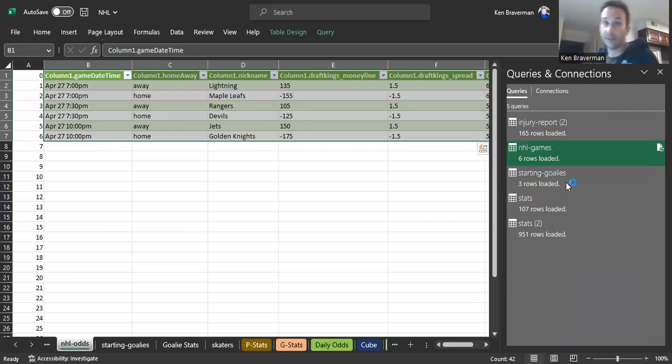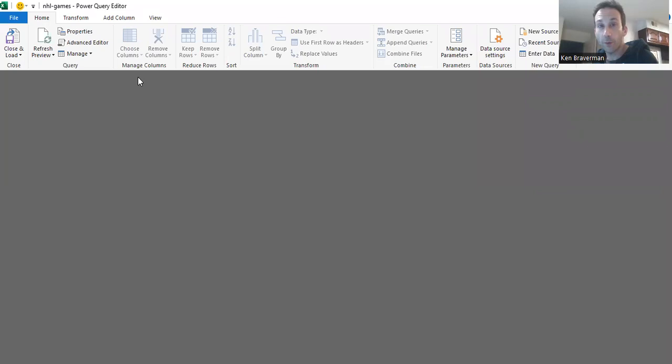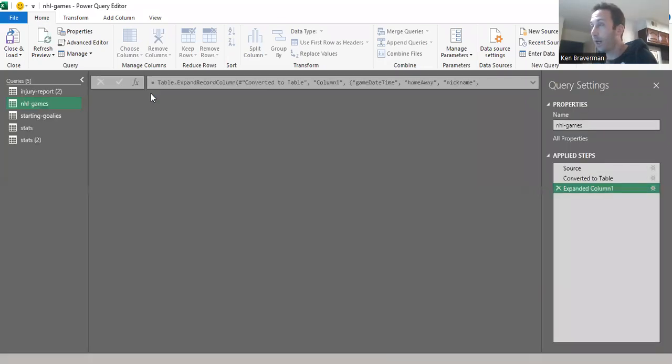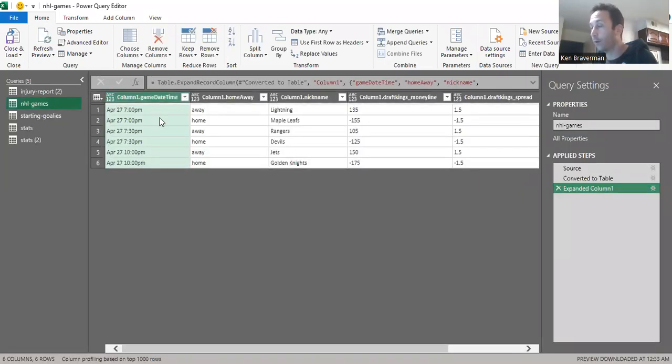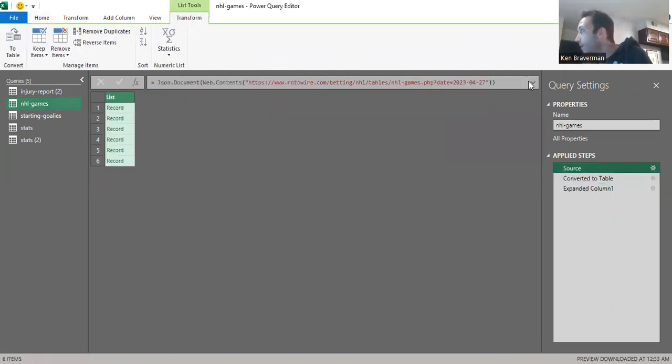So what we have here is NHL games, which are the odds. You go to edit, you right click and choose it, and you go to edit. And it brings you into Power Query. And how I have not found Power Query before in my life, I have no idea, but I found it tonight. And it's unbelievable, and it does exactly what we need it to do. So you go up here in this applied steps thing, and you go to source. And up here in the source is the code about which day it's pulling, right here in this bar.